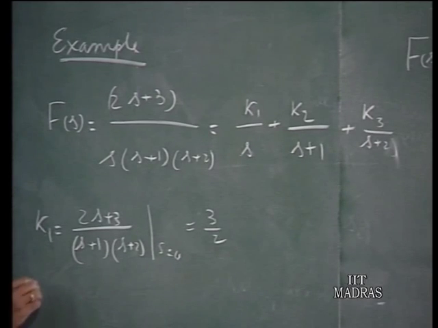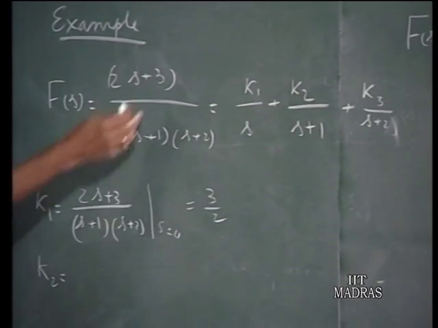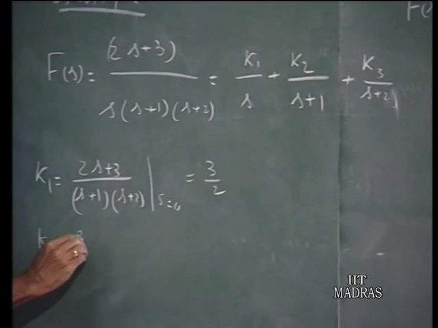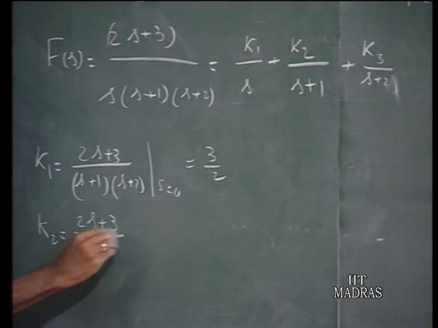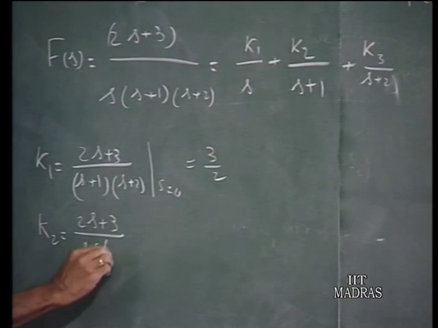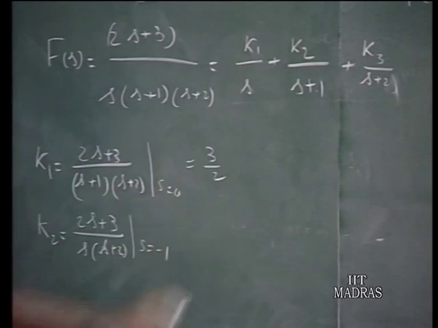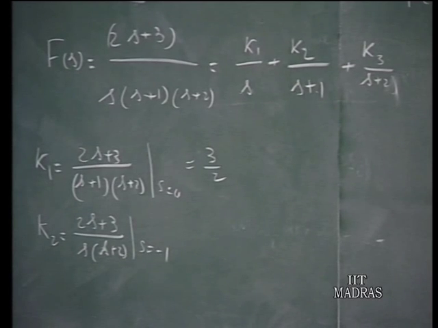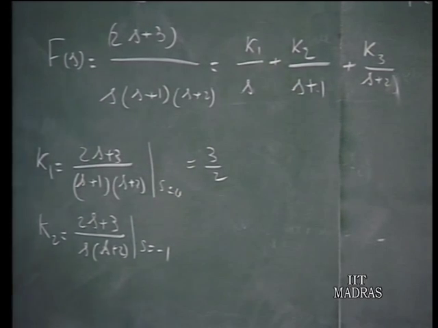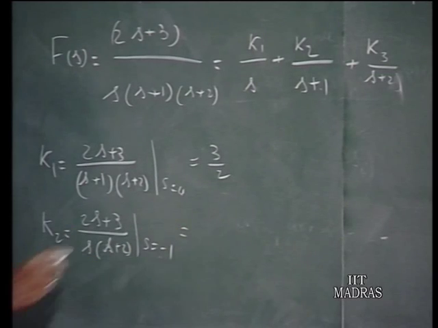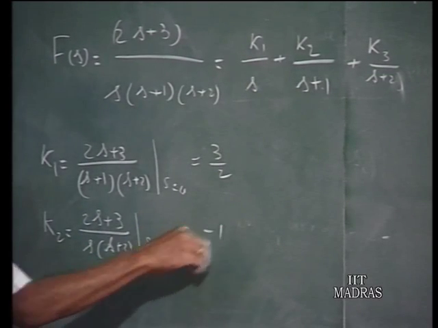Now, as far as k2 is concerned, you multiply this function by s plus 1. So, (2s plus 3) over s times (s plus 2), substitute s equal to minus 1, because s plus 1 must be made equal to 0. So, s is equal to minus 1. If you substitute s equal to minus 1 in this, you get the answer minus 1.